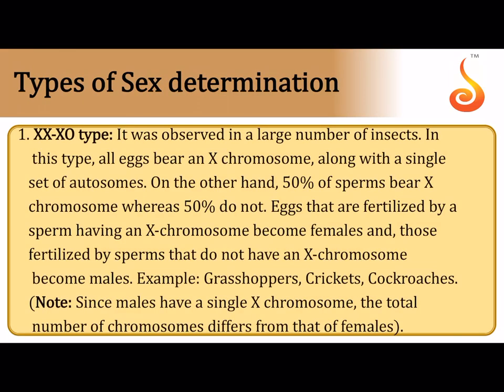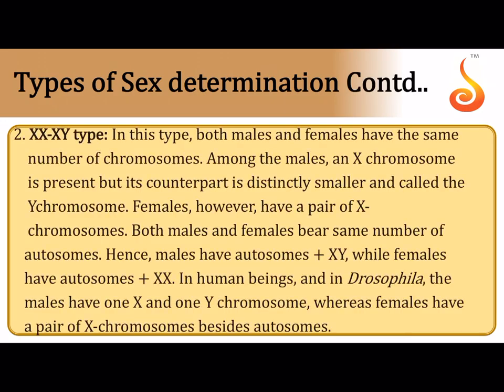A very low recombination frequency of 1.3%. Types of sex determination: in this case, XO type of sex determination is seen specially in insects, where all the eggs bear an X chromosome, but 50% of the sperm will have an X chromosome and the other 50% do not have an X chromosome. This type, XX-XO type, is called male heterogamety because the male is XO. That means the male is the one who is going to produce two different types of gametes, 50% with an X chromosome and 50% without any sex chromosome at all. This kind of sex determination is seen in grasshoppers, crickets, cockroaches, etc.